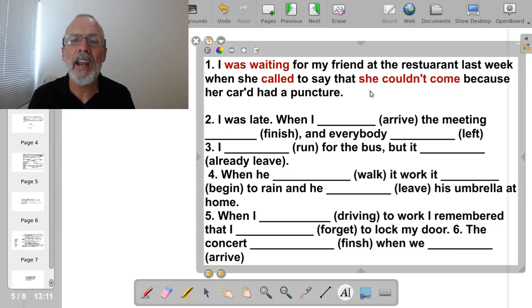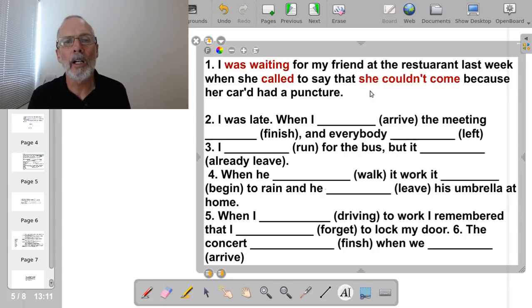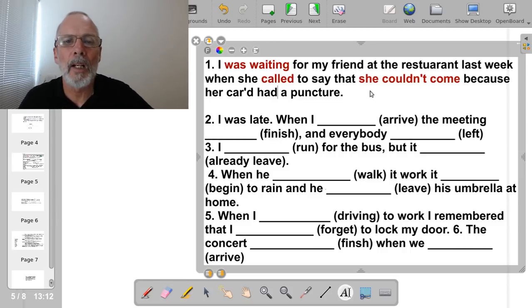Her car had had a puncture. That's probably the way a native speaker would speak. It's not have had, it's had had. Had had. But her car had a puncture. So finally we got the correct answer, and I think we did a lot better than last week.